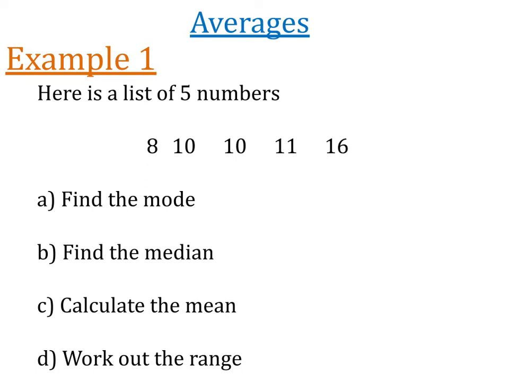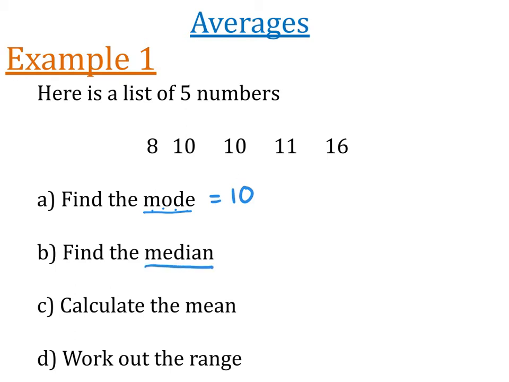The first question wants us to find the mode. Now, hopefully you remember from the last slide, the mode is the most occurring digit ever, the most common number. And now I see the number 10 more than once, so the most common number is 10. We don't have to do any other working out, we just need to write down the answer. When we're looking to find the median, we're looking for the middle number.